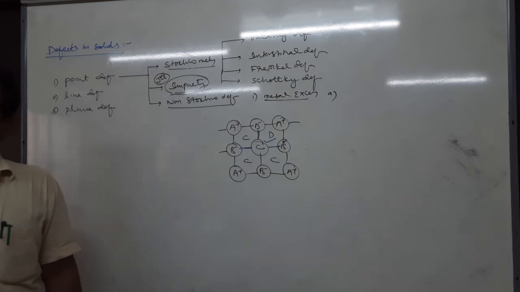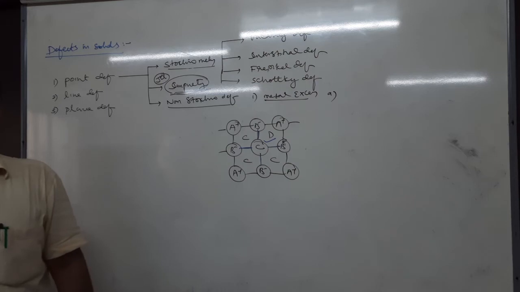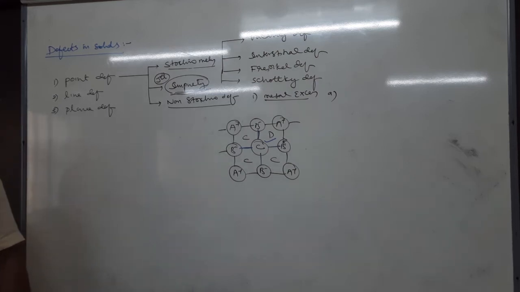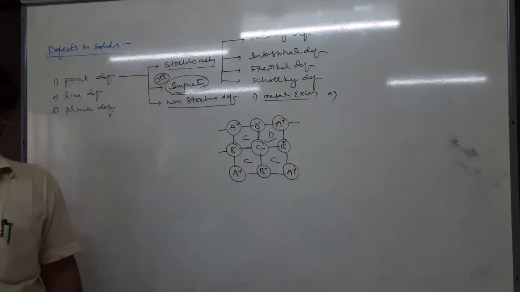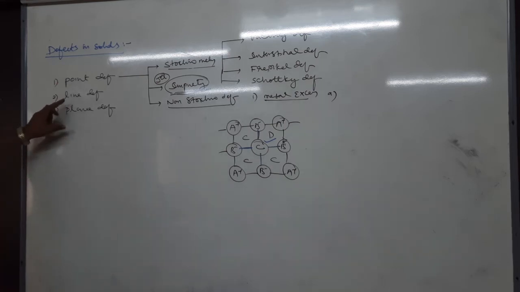Moreover, defect usually increases electrical conductivity. That is one use of defect, for example in semiconductors. Then defect is of three types: point, line, plane.